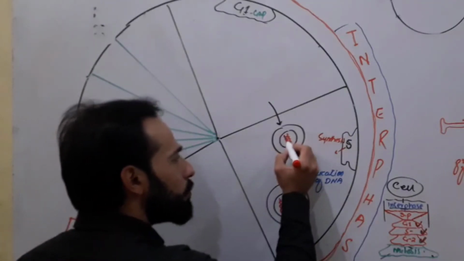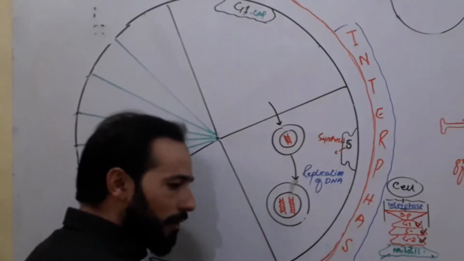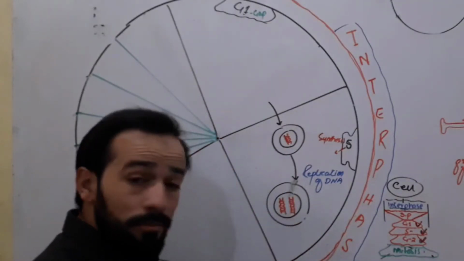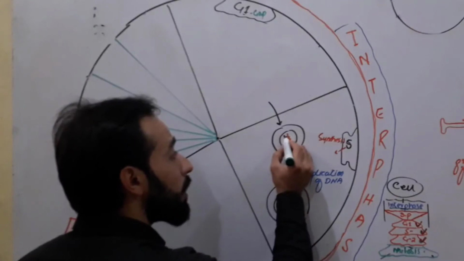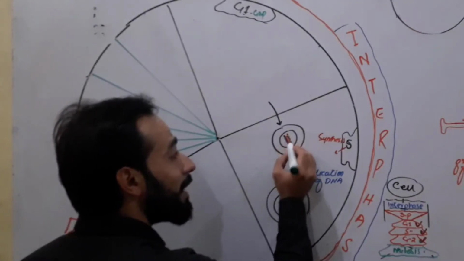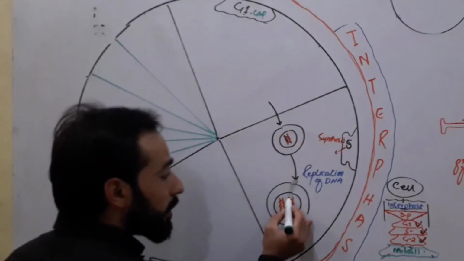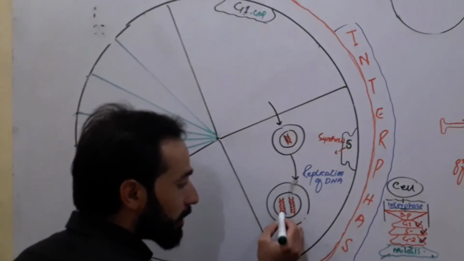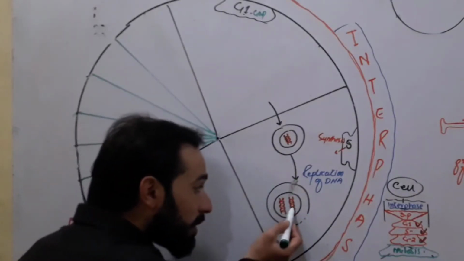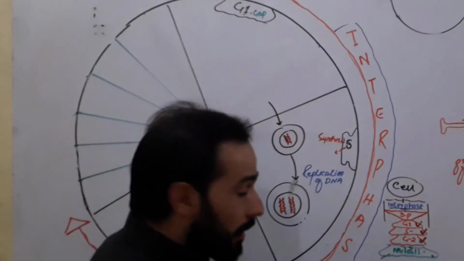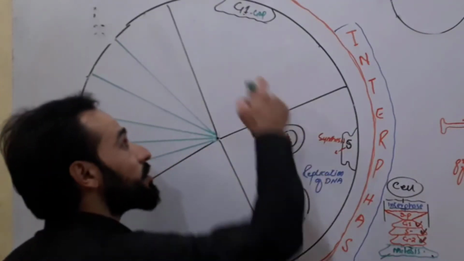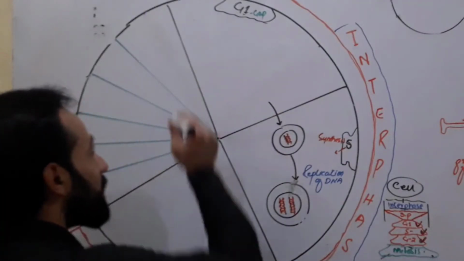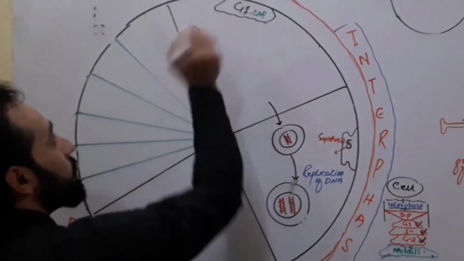Now listen carefully. Whenever you want to replicate the DNA, you have to make a copy of the DNA. Whatever nucleotides are present in this DNA should also be present in the next forming DNA. So where do these nucleotides come from? These nucleotides are synthesized in G1 phase. Clear, friends? Now let us see what happens in G1 phase.